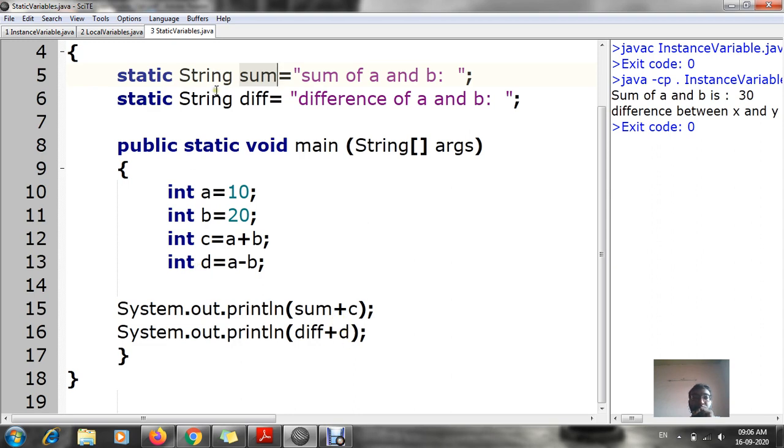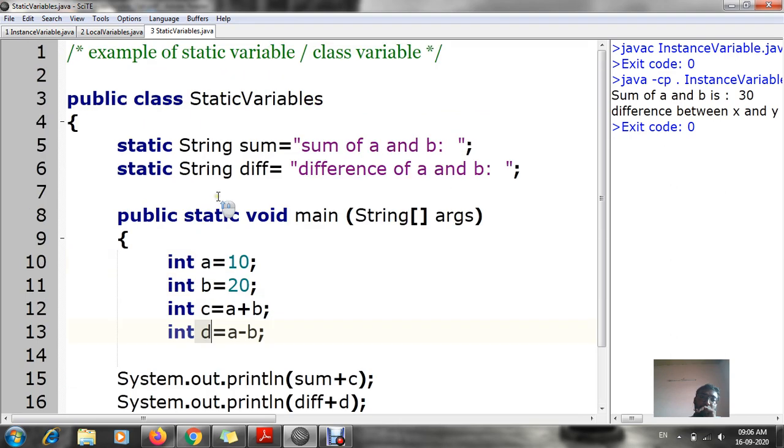That means over here I have used the static variable, which I have already declared, known as sum and difference. Now this sum and difference I am using again just for retrieving the values of c and d. This is the best example of your static variable. I hope you all understood.